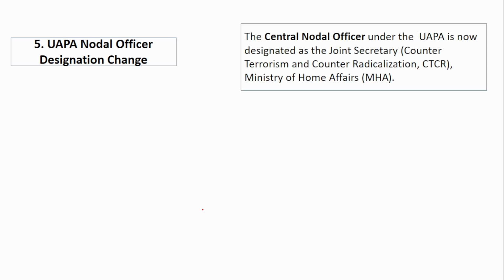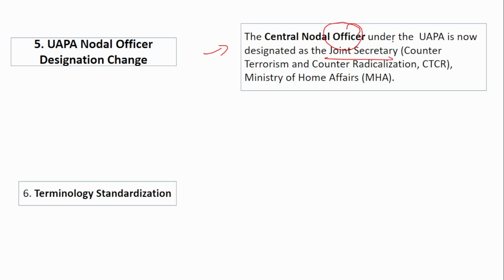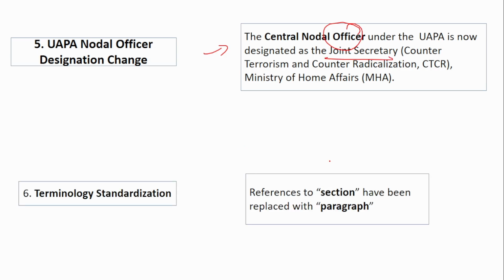Here, UAPA Nodal Officer designation change. This is the Unlawful Activities Prevention Act. Okay, there is not much you have to know. Just know that the Central Nodal Officer is now designated as the Joint Secretary. Next is terminology standardization. The references to section have been replaced with paragraph. These 2 points are not important, but the first 4 points you have to remember. These are the recent KYC amendments already made by the Reserve Bank of India, and we have also discussed the draft that has been filed by the Reserve Bank of India.